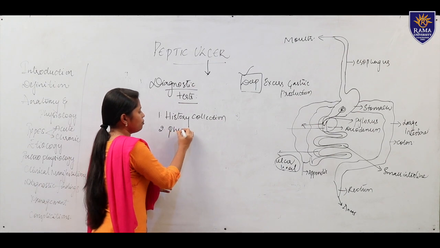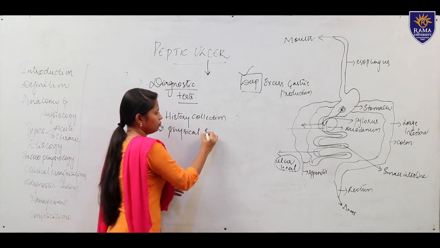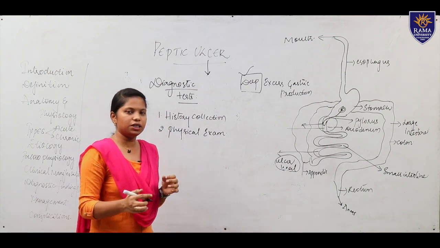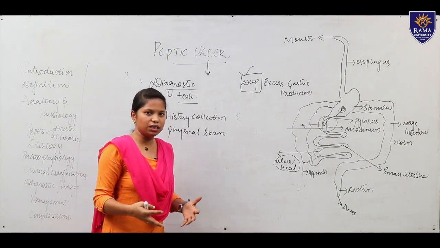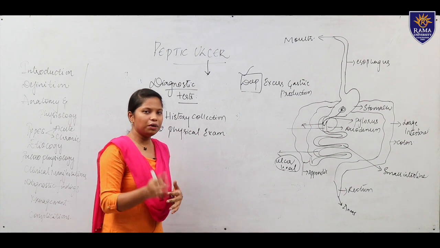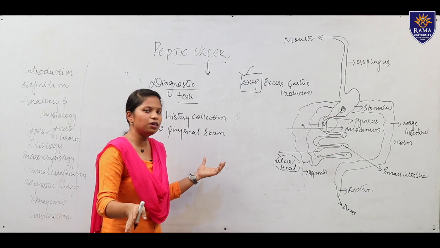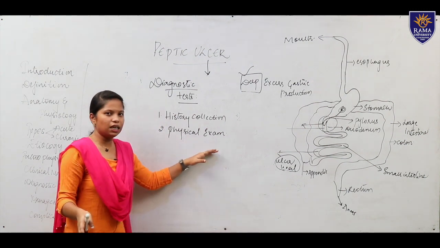Moving to a physical examination. As we told, the patient is having discomfort, abdominal distension, melena, hematemesis. We will be observing whether the patient is pallor or not, anemic or not, in the physical examination.